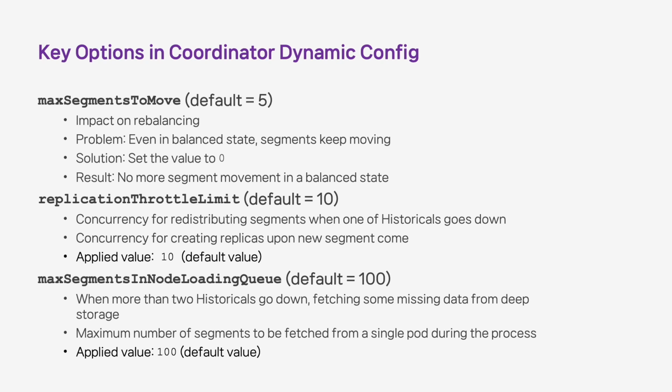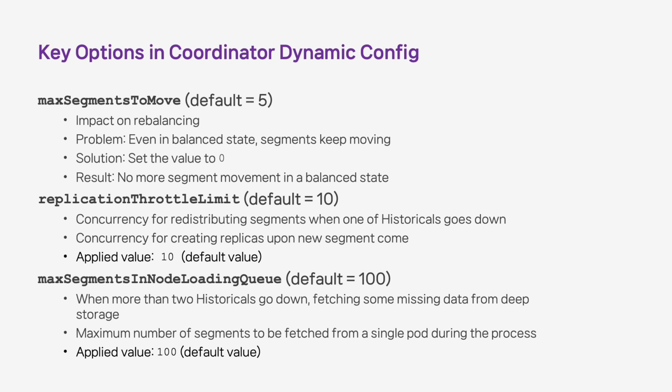The reason is Druid relocates segments in batches of max segment to move to more suitable nodes. Segments are moved whenever there's even a slight advantage in terms of the entire cluster. However, in our team, we prefer to stop segment movement even in a balanced state, so we changed this config to 0.